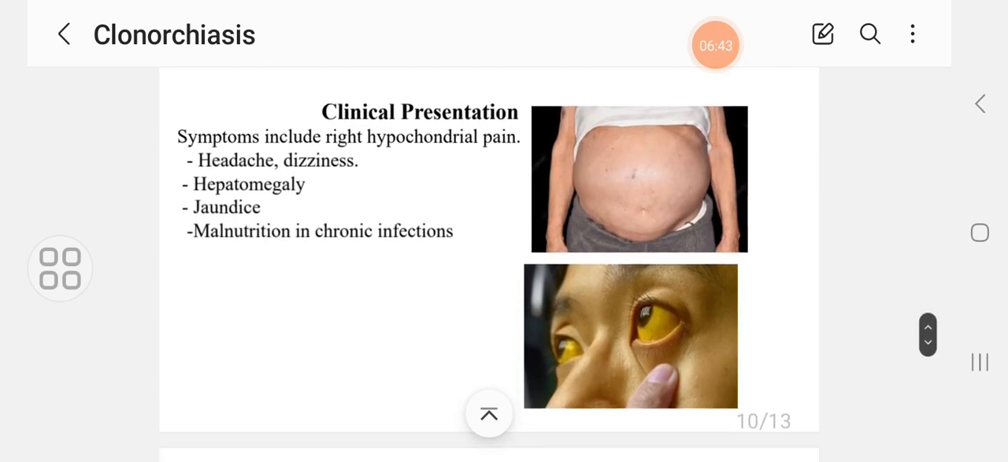The clinical presentations include right hypochondrial pain due to the liver and biliary system infection, headache and dizziness, hepatomegaly, jaundice, and malnutrition in chronic infection. So you see the pictures.